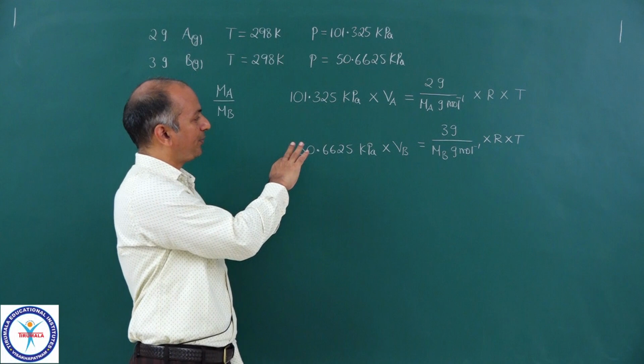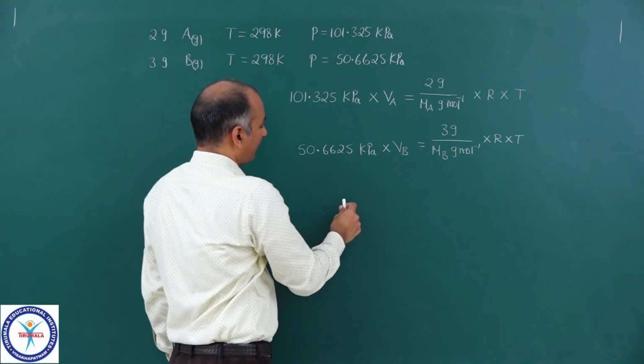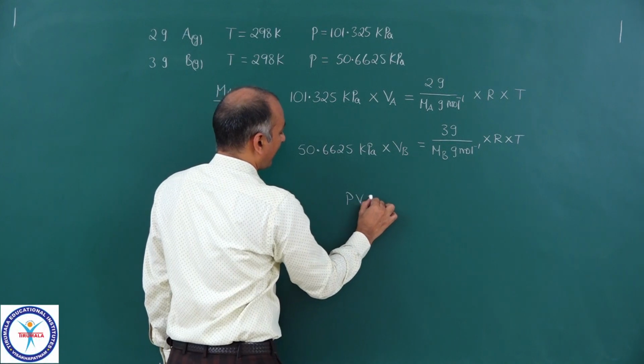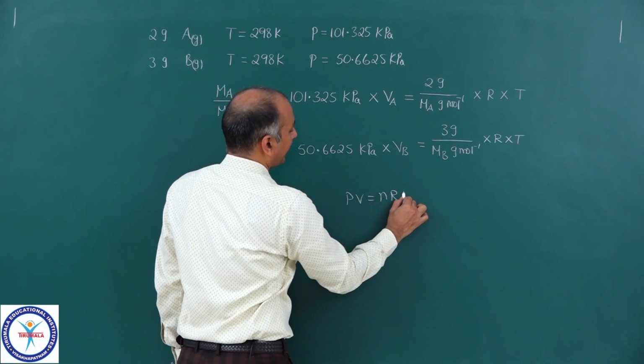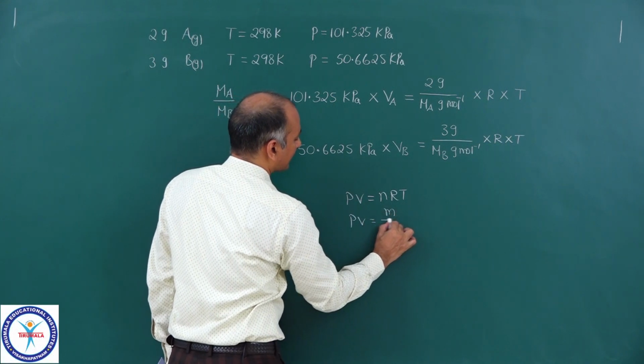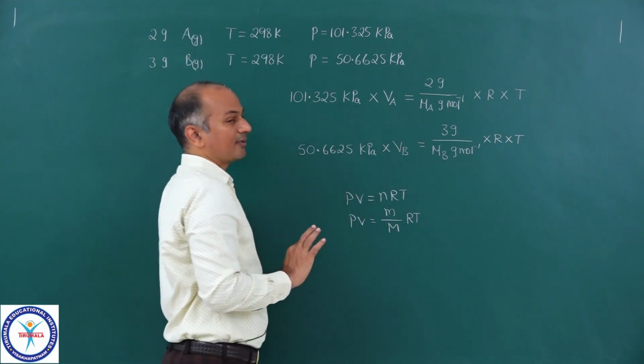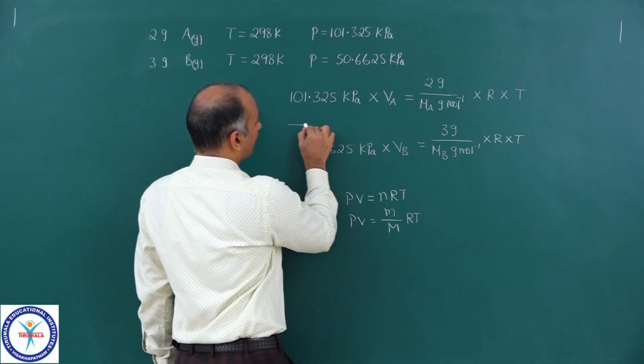I hope you all got the expression. Actually I used PV is equal to nRT only, and I have written n as given mass upon molar mass into RT. That's it.